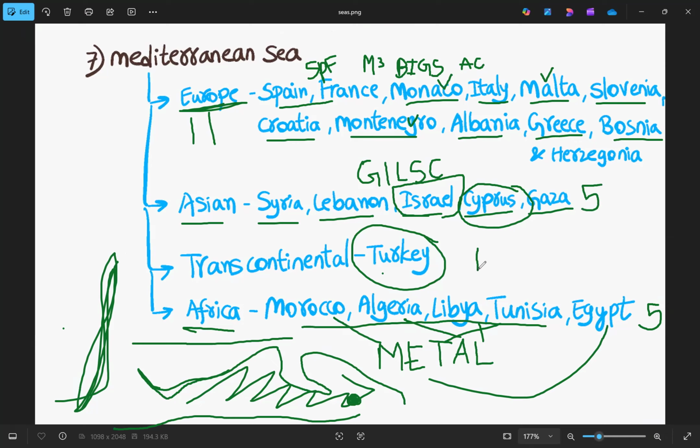So in total, how many countries surround the Mediterranean Sea? 20 countries. So here 5 and 5, 10. So no, sorry, 22 countries. 11 and 11, 22 countries that surround the Mediterranean Sea, and these are from different continents, that is Europe, Asia, Africa, and one transcontinental country.